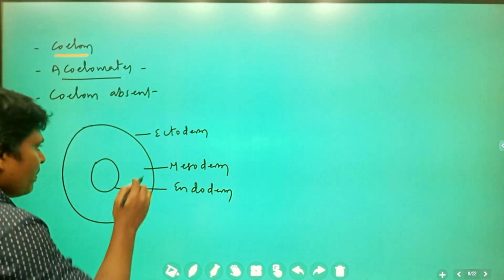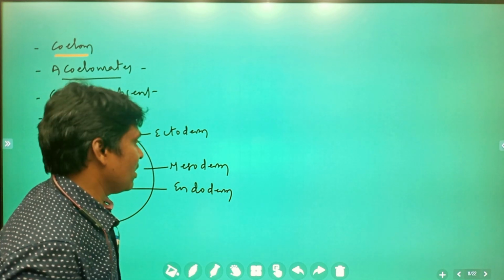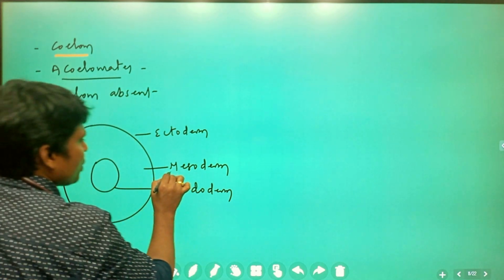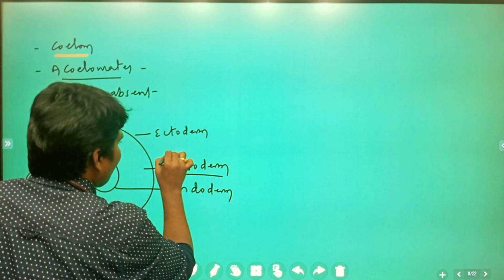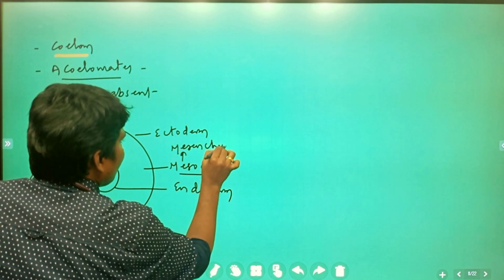Clear? This mesoderm gives rise to mesenchymal tissue, mesenchyme, during embryonic development.